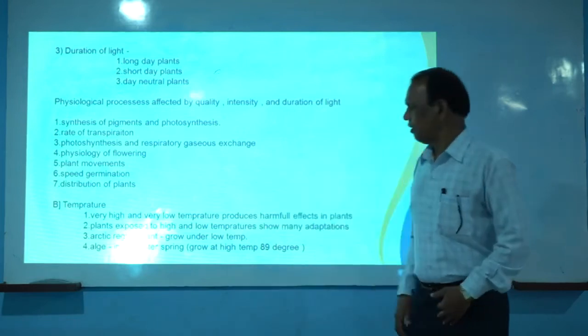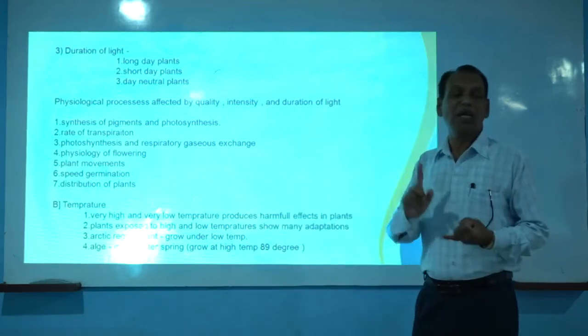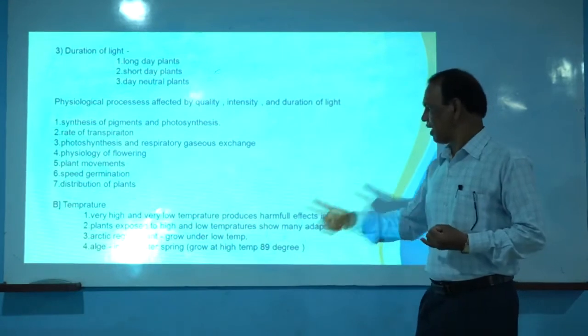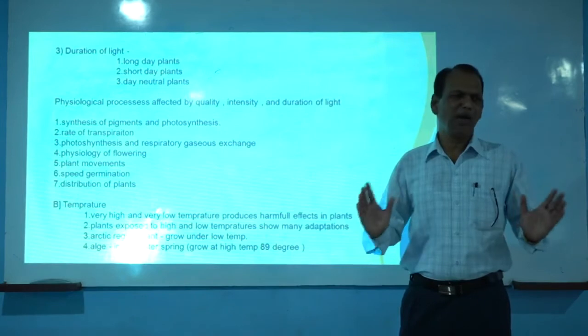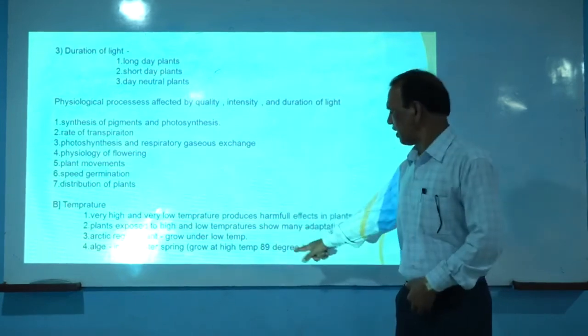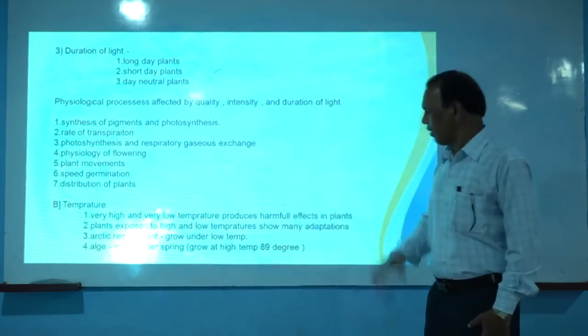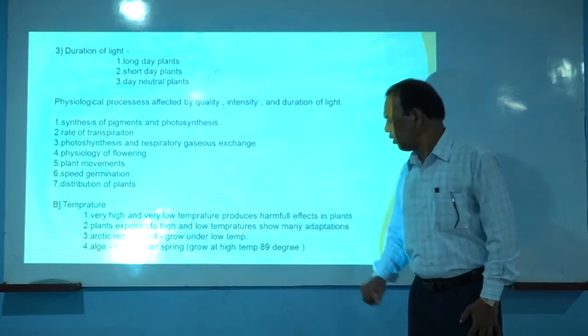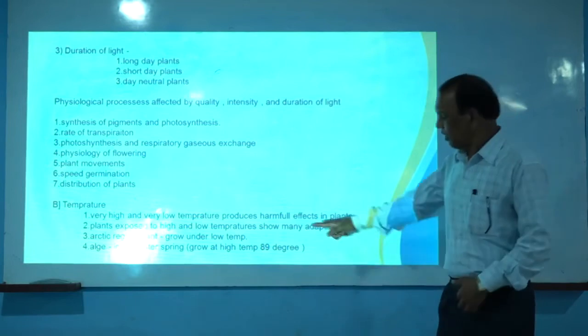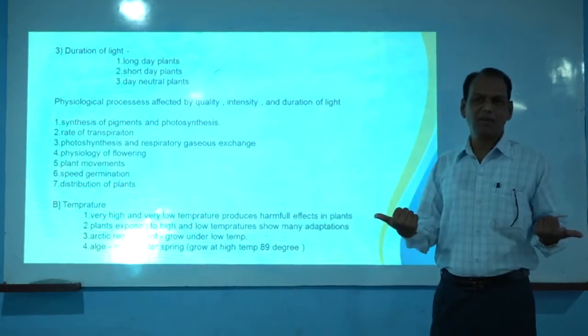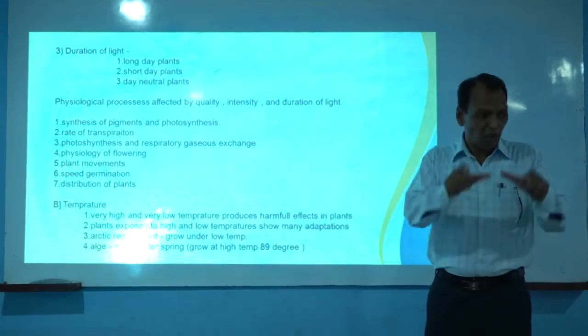There are some algae which commonly grow in hot water springs. They are adapted to grow in that high temperature condition. For example, these algae can survive temperatures of about 89 degrees Celsius. That means other algae do not survive there, only some algae adapted to hot water springs.